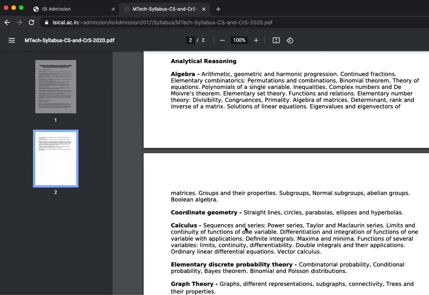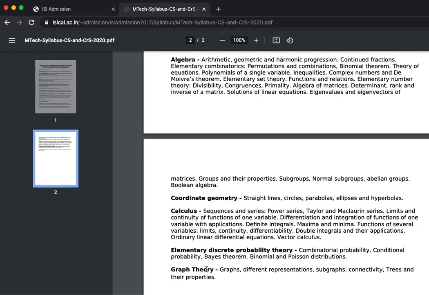You have to read a bit of algebra of JEE maths and linear algebra, then set theory, group theory and graph theory. Then in probability and statistics you have to read binomial and Poisson. In calculus you have to read vector calculus, and that's pretty much it. In coordinate geometry, it's like the JEE coordinate geometry minus the 3D geometry. So that is about the PCB part.